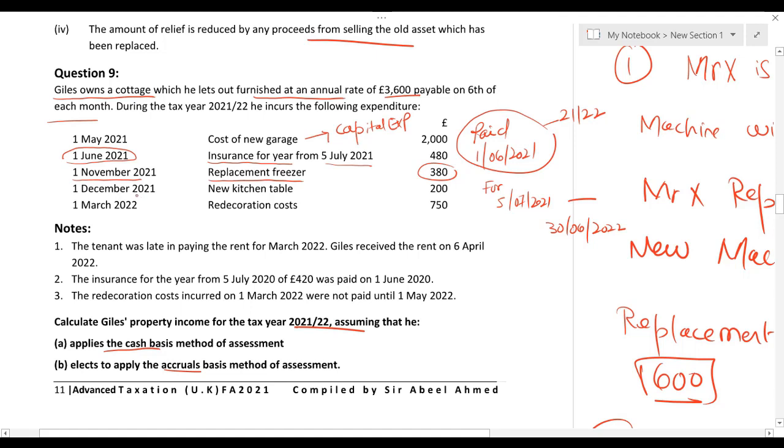1st December 2021, new kitchen table. You cannot deduct this new kitchen table, whether you are following cash basis or accrual basis. Why? Because replacement furniture relief is not available on initial cost. It is not available when you are buying the furniture item for the first time. So it is categorically written new kitchen table. We cannot deduct this 200. March 22, there is a redecoration cost which is allowable, no doubt about it.